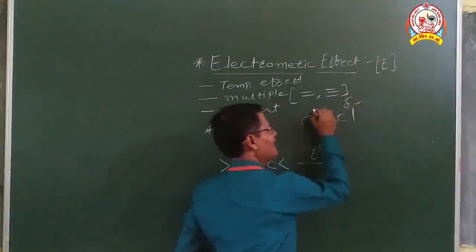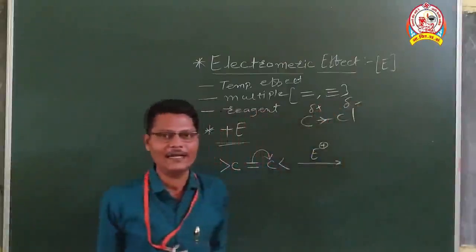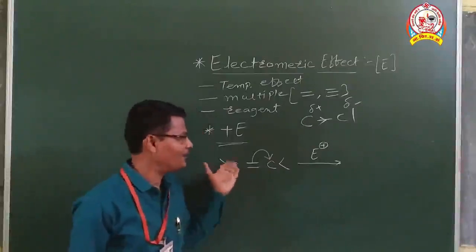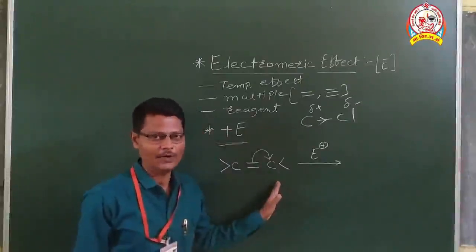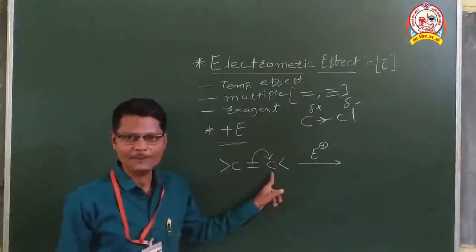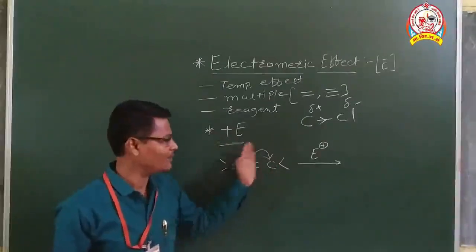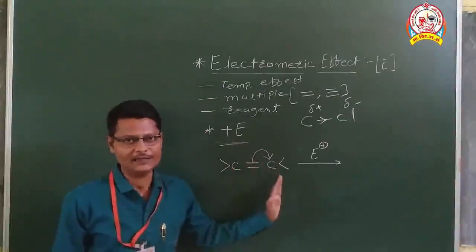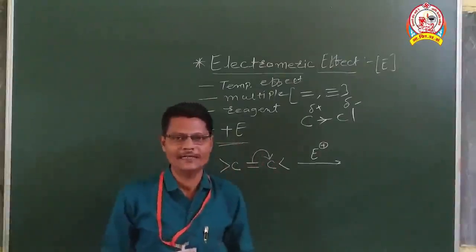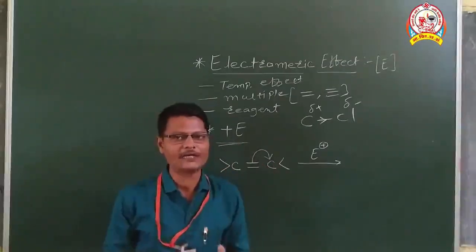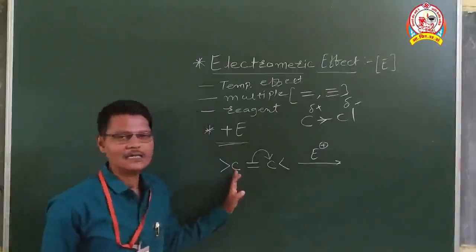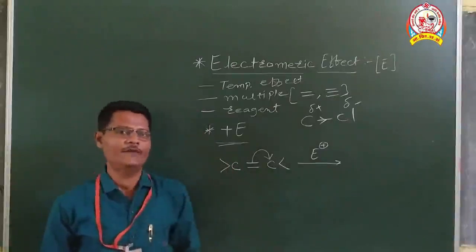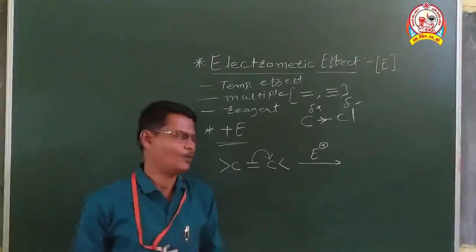So charges are like this here, delta minus and delta plus. But here what happens, since we are completely transferring the bond, this carbon acquires complete negative charge. Since the electron pair moves towards this carbon, the atom becomes an electron rich center, and it acquires complete negative charge. On the contrary, this carbon atom becomes an electron deficient center, so it acquires complete positive charge.